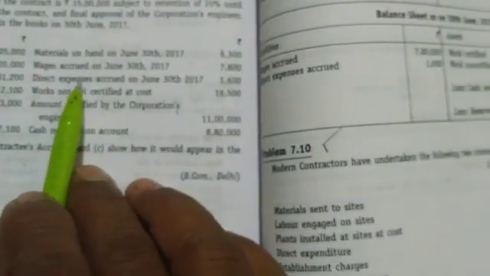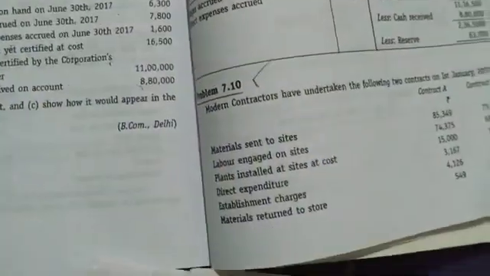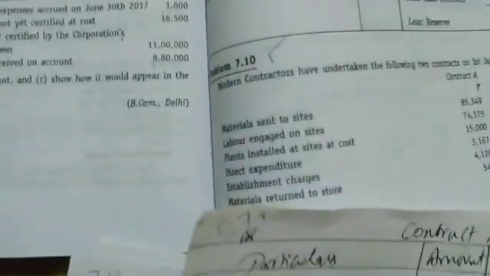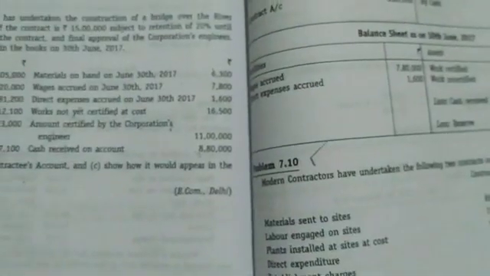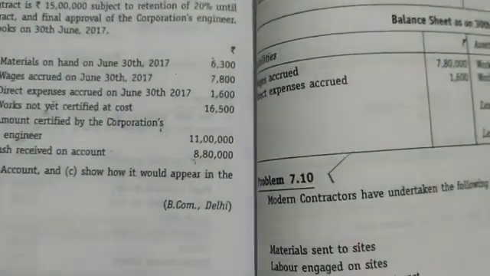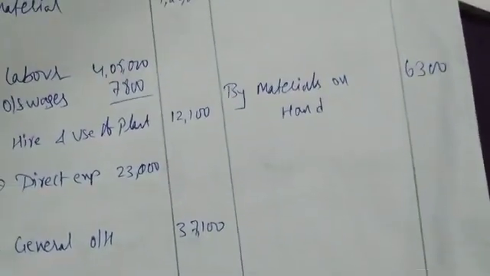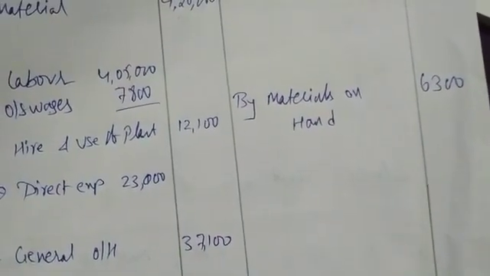Next is wages accrued on 30th June 2017, outstanding wages. So I'm writing here plus outstanding wages. The value of wages is 7,800. Add 4,05,000 plus 7,800, which is 4,12,800.